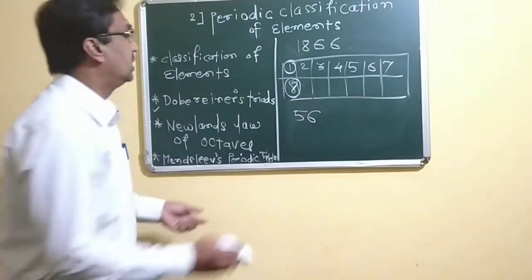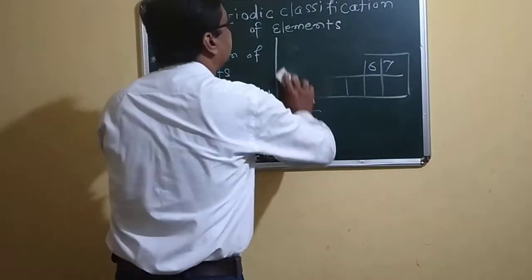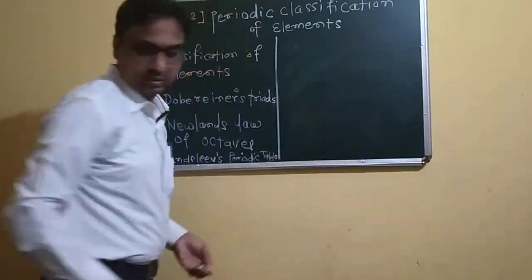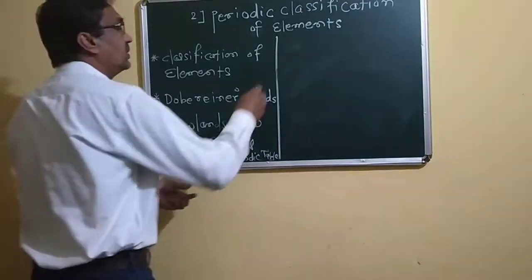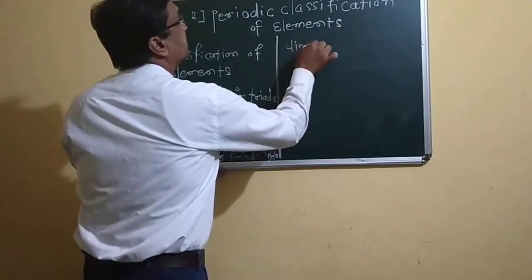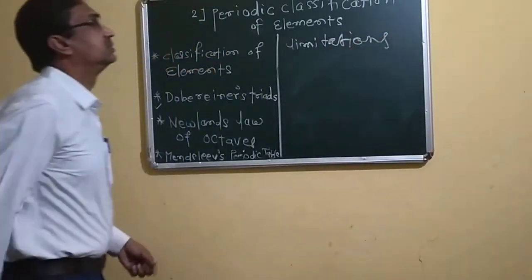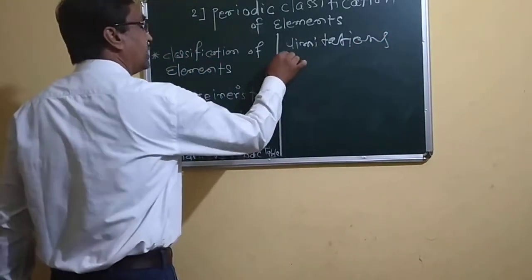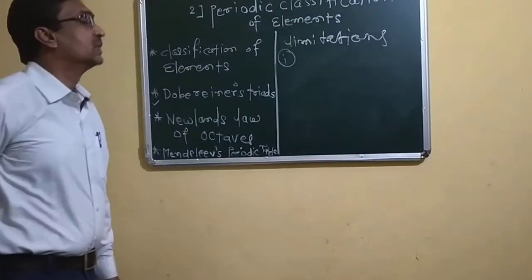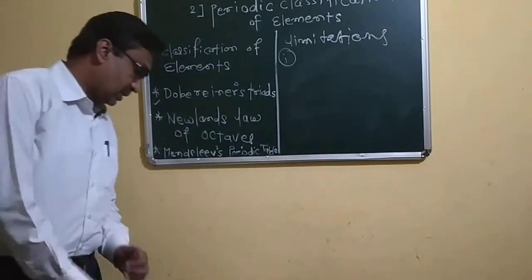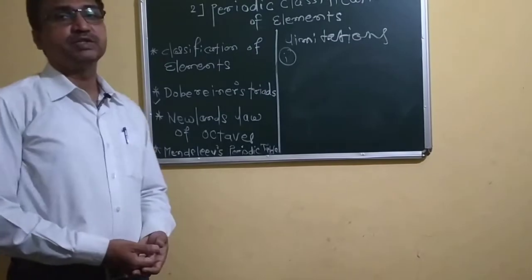What are these limitations? We have to see. The first limitation is that this law is applicable only up to calcium.